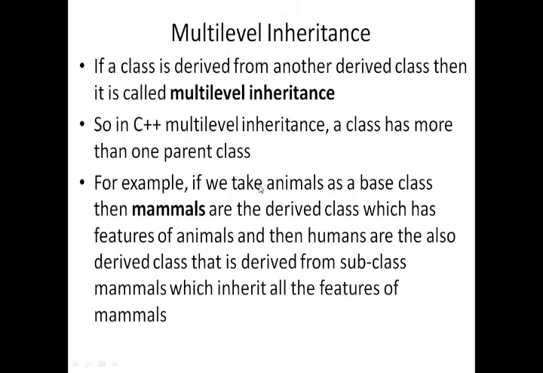The next type is multi-level inheritance. Multi-level inheritance means that if a class is derived from another derived class, then it is called multi-level inheritance. That is the meaning of multi-level inheritance. For example, if we take animals as a base class, then mammals are the derived class which has the features of animals, and then humans are also a derived class, derived from the subclass mammals, which inherits all the features of mammals. I will take an example.